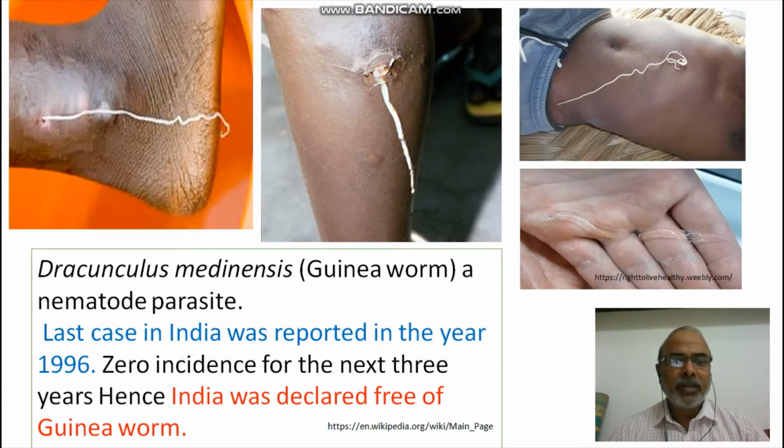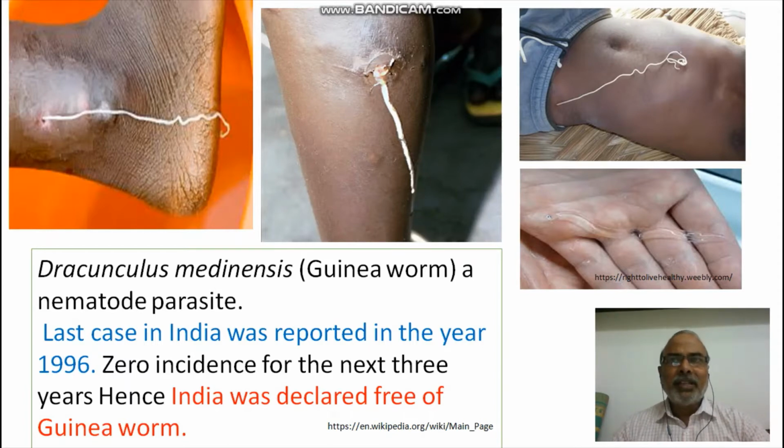Its kingdom is Animalia. Phylum is Nematoda. Class is Chromadorea, and superfamily is Dracunculoidea, and family is Dracunculidae, and the genus Dracunculus and the species medinensis. What is its common name? It is called guinea worm. Especially in the local language, that is in Telugu, it is called Nari Purugu. Nari Purugu. Okay.